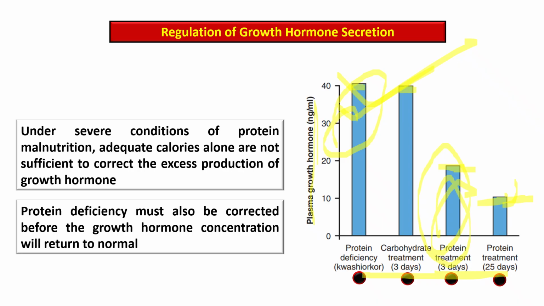This emphasizes the nutritional regulation of growth hormone, especially in protein deficient conditions like kwashiorkor. So protein deficiency must also be corrected before the growth hormone concentration will return to normal.